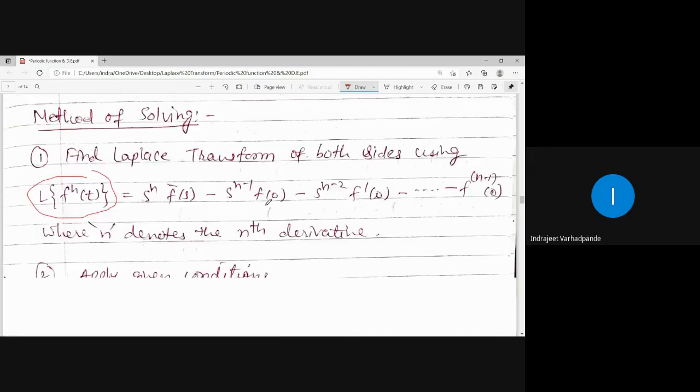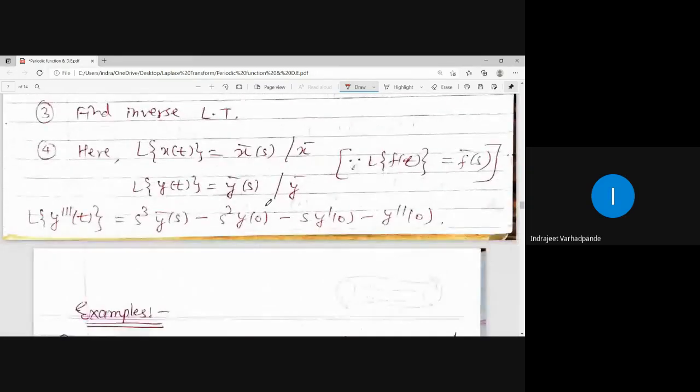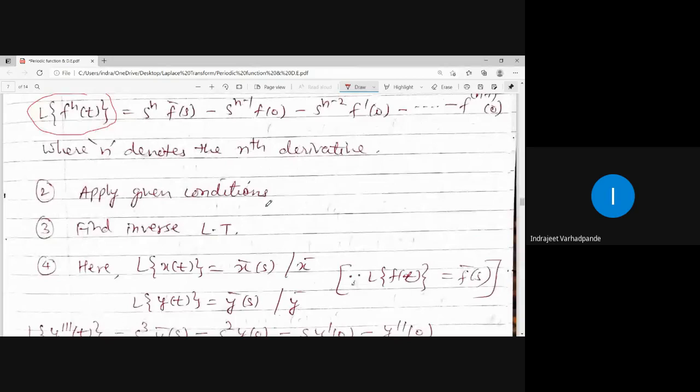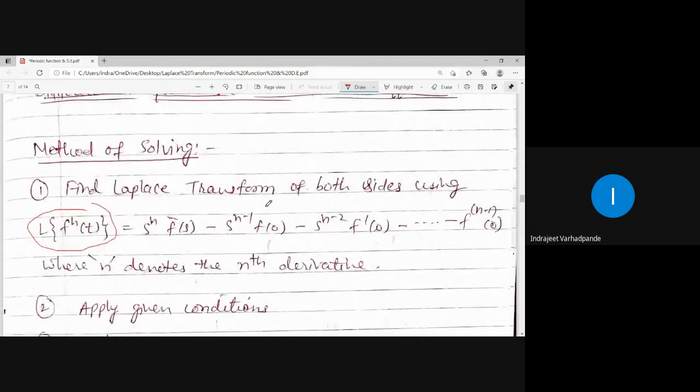Kindly note down the steps and examples. We will do it in the evening. Method of solving, are you writing down? Yes, sir.